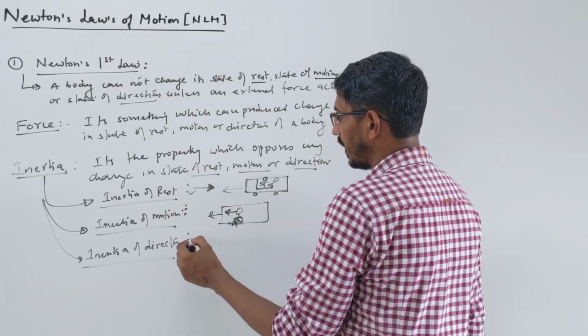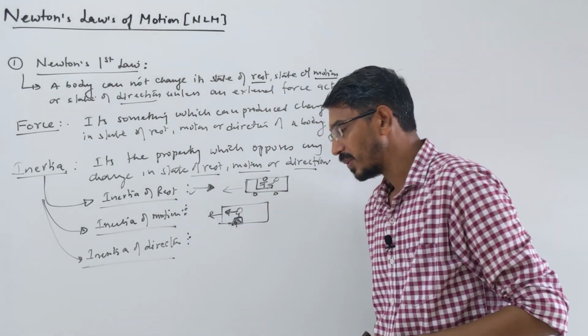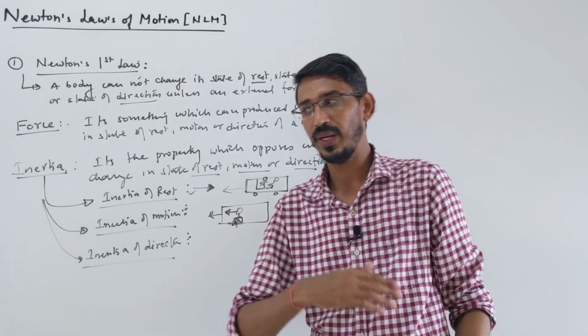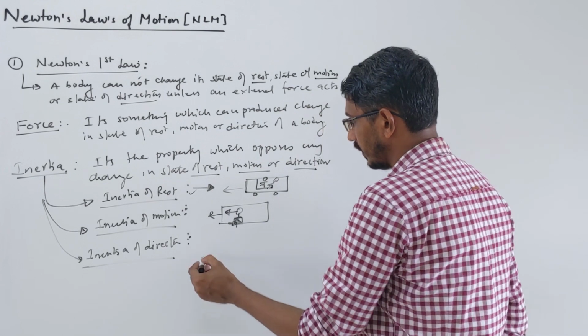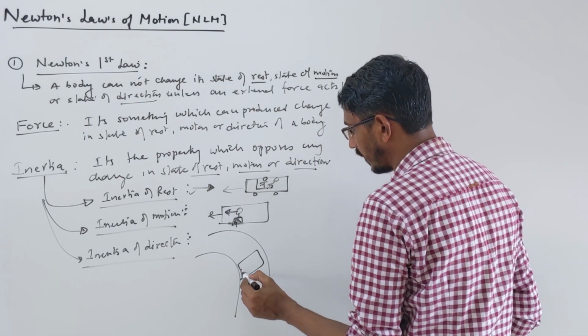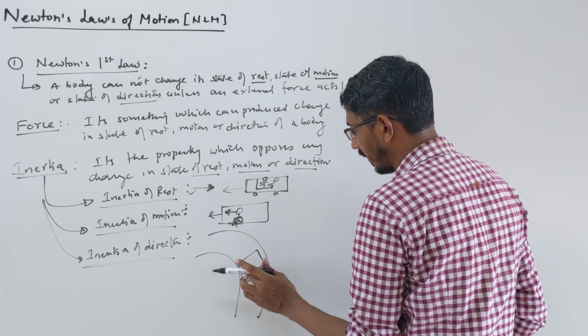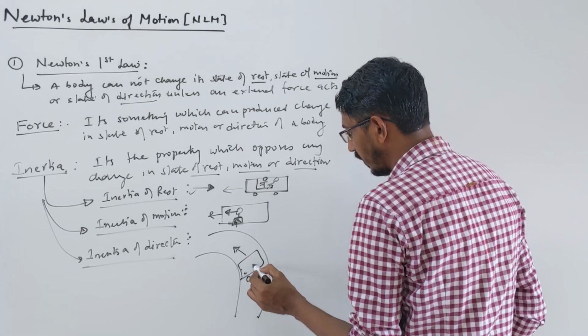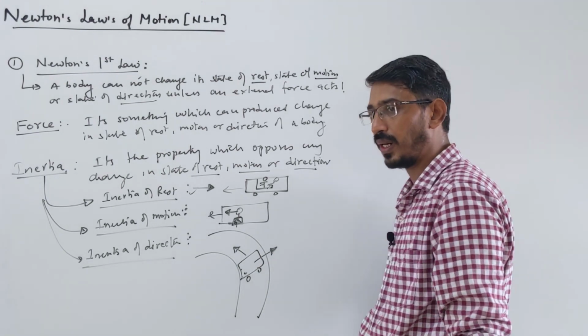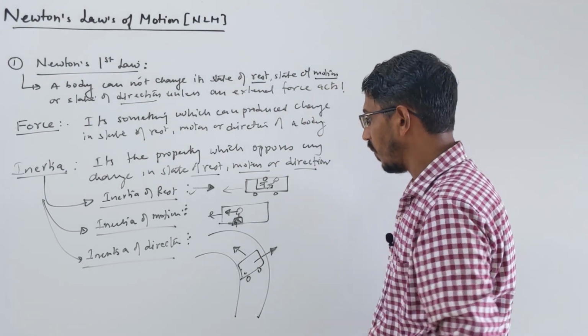Inertia of direction. Suppose you are sitting in a car and you are turning on a circular road. Then you feel what? Outward. When the car is turning on a circular road, you will try to fall outward. Why is this happening?